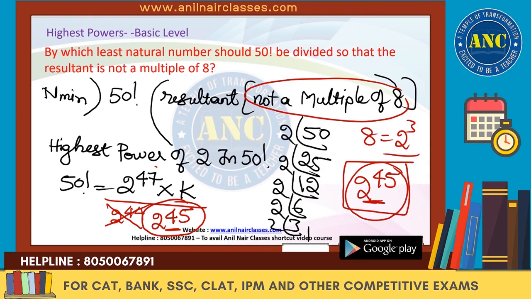For it to be divisible by 8, 8 is 2 cube. Minimum power is 2 power 47 minus 3, which is 44. Till 2 power 44, the number will be divisible by 8. So what is the lowest number such that the resultant is not a multiple of 8? Answer is 2 power 45. I hope the idea is clear.